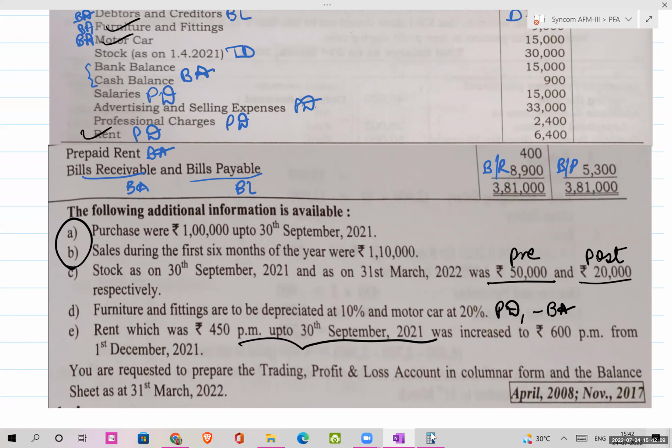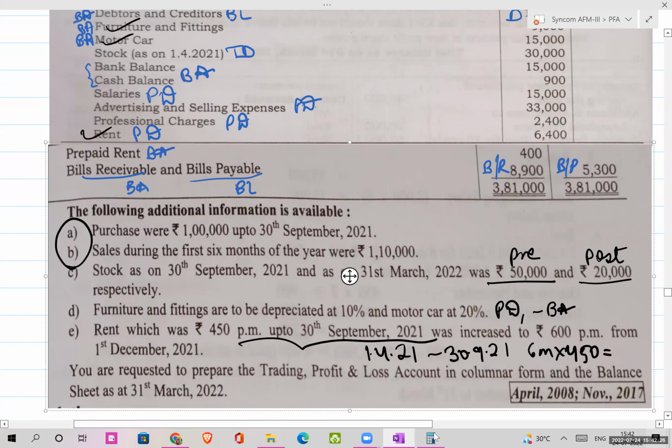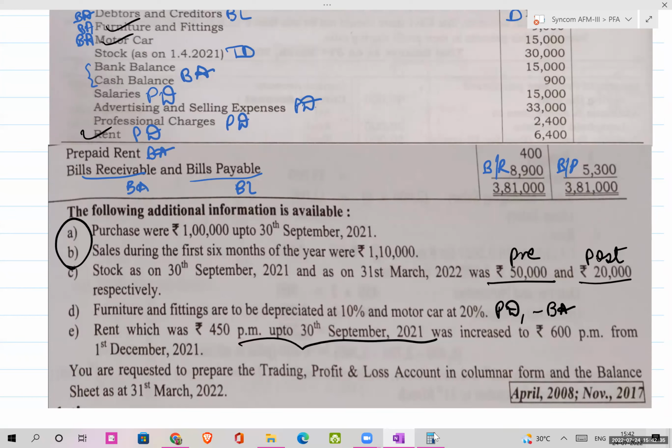Okay. 30th सितंबर तक रेंट सेम था, मतलब 1 अप्रैल 2021 से लेके 30th सितंबर तक आपका रेंट सेम था. तो 6 महीने का रेंट वाज 450. ओके, 6 months का रेंट वाज 450. तो 450 into 6 that takes it to 2,700. ठीक है. उसके बाद से also there will be change. उसके बाद से बोला है that the rent was increased to 600 per month from 1st December. 1st December से the rent has changed. So 1st December, 1st January, 1st February, okay, and 1st of March. So these 4 months the rent is going to be 600. ठीक है.